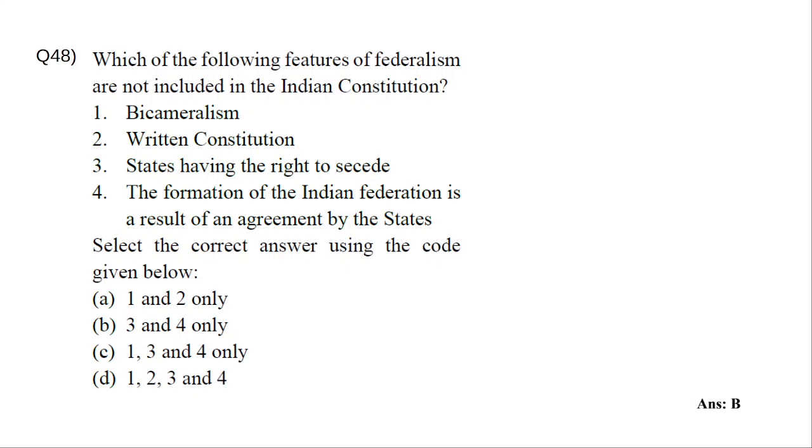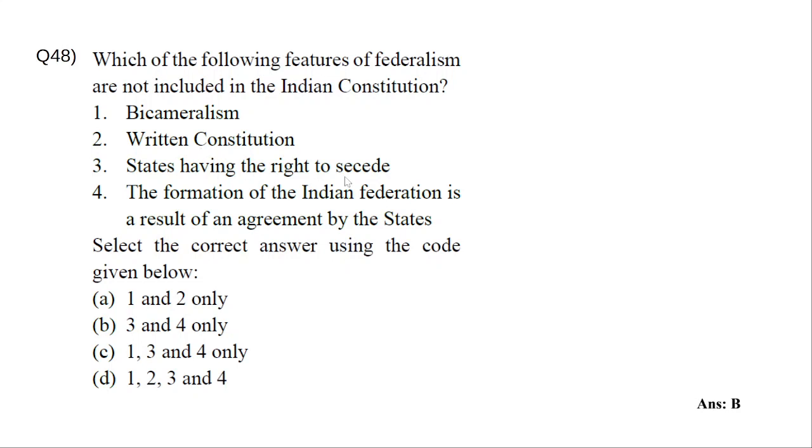So which of the following features of federalism are not included in the Indian Constitution? Bicameralism is there, right? We have an upper house and a lower house. We have Lok Sabha and Rajya Sabha. Here also we have assembly and council. Written constitution, ours is the written constitution and the lengthiest constitution.